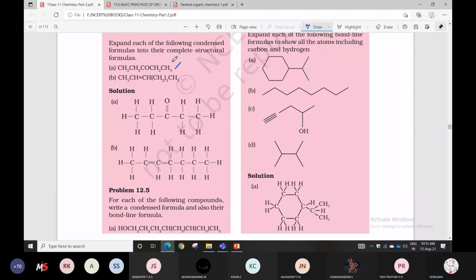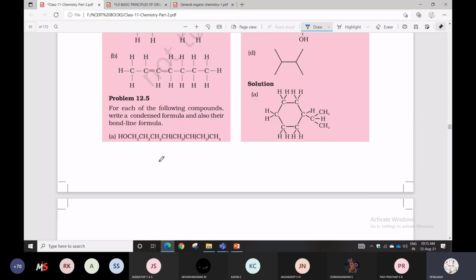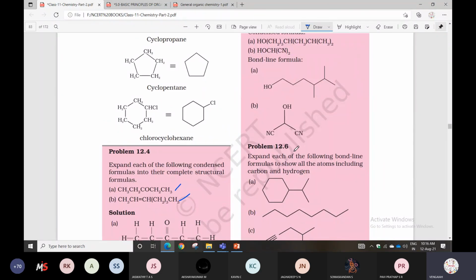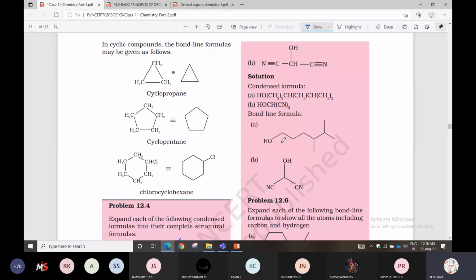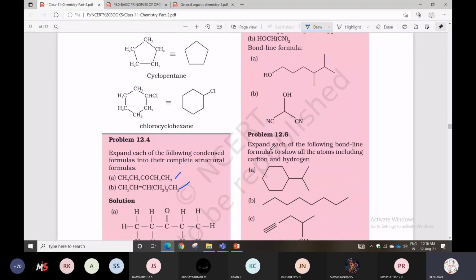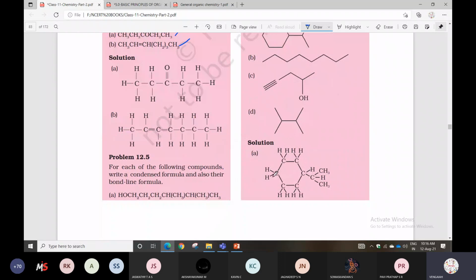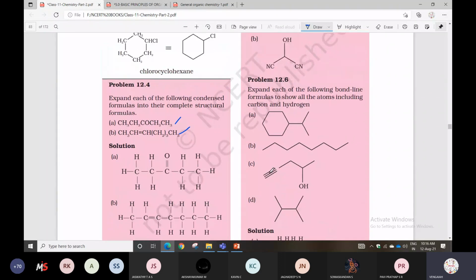Next one is, for each of the following compounds, write a condensed formula and also their bond line formula. So the condensed formula is given, and you are writing the bond line formula. Condensed formula, bond line formula. This is bond line type. So expand each of the following bond line formulas to show the carbon and hydrogen also. Sometimes they include carbon and hydrogens also in the bond line formulas. So understood? This is bond line type of structures. This is condensed type of structures.